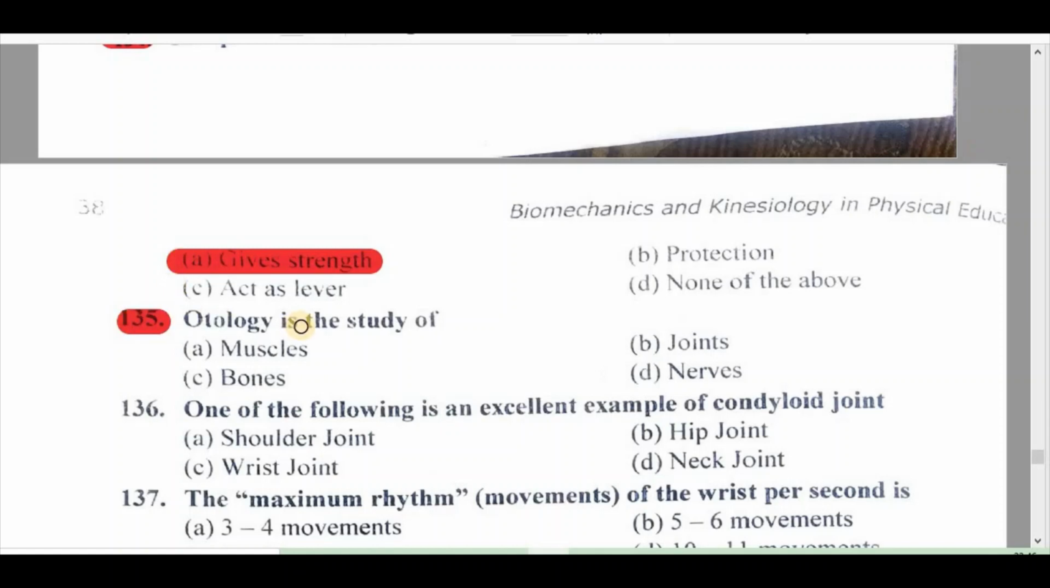135. Osteology is the study of A. Muscle, B. Joint, C. Bone, D. Nerves. Right answer is C. Bones.